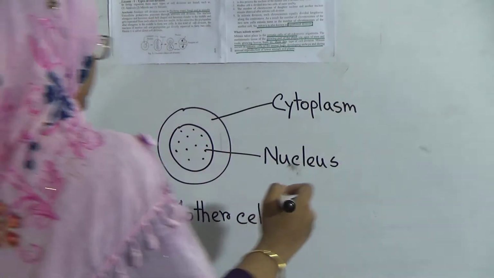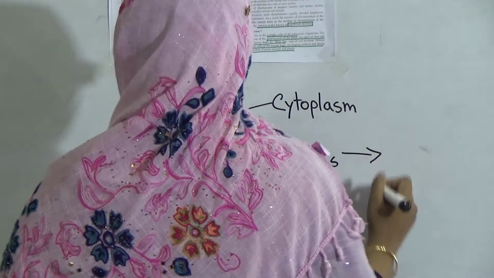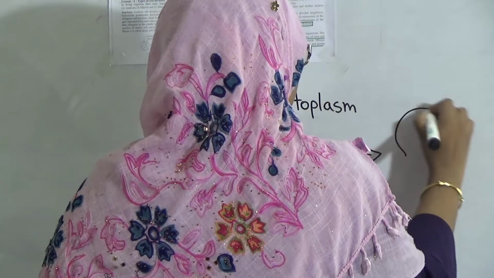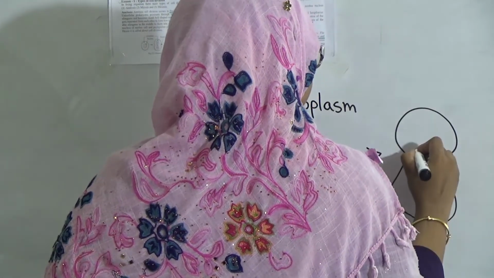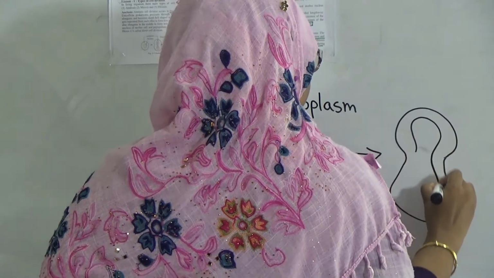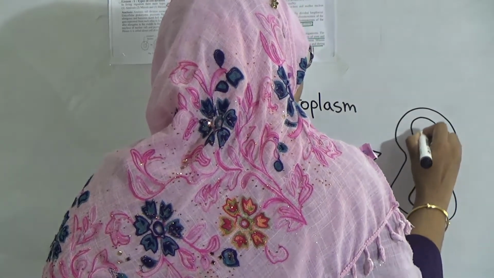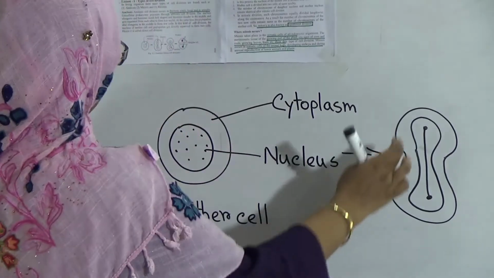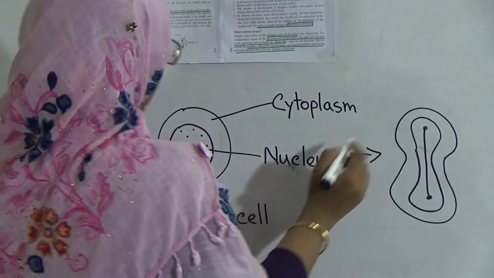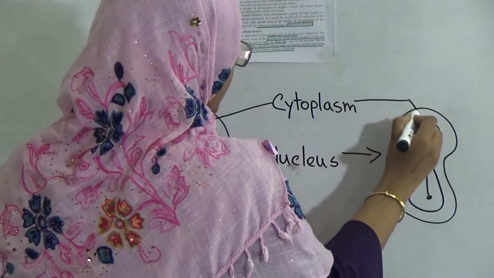In amitosis, gradually the nucleus and cytoplasm become elongated. Look here, it has become elongated, and this one is cytoplasm.